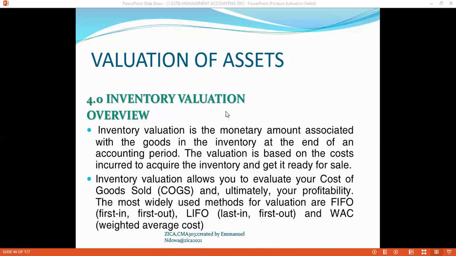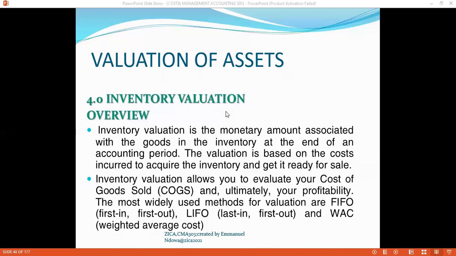Inventory valuation allows you to evaluate your cost of goods sold and ultimately your profitability. It has a bearing on your profitability, because if you go to the calculation of profit, you will see that the purchases plus the opening stock less the closing stock give you the cost of goods sold. So that is where you need to value your inventory in order to come up with the cost of goods sold and ultimately your profits.